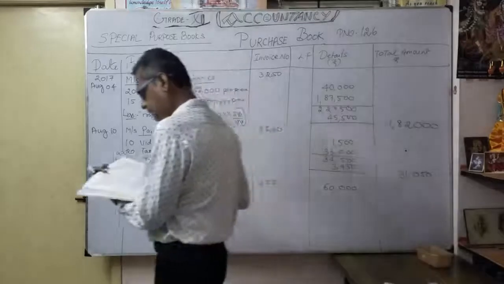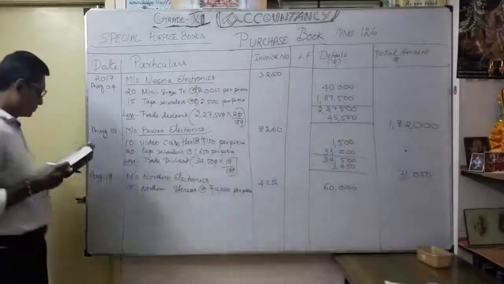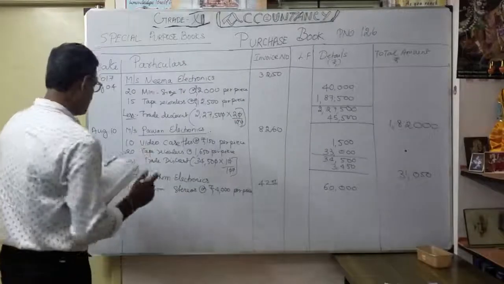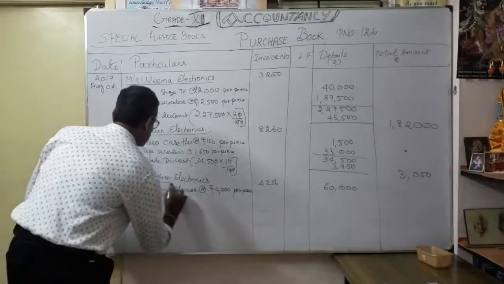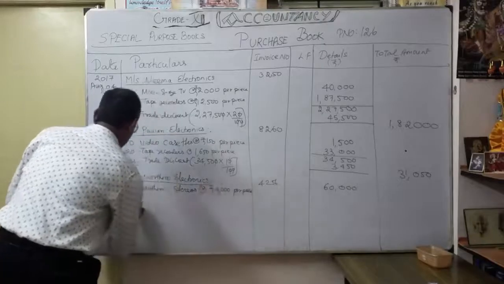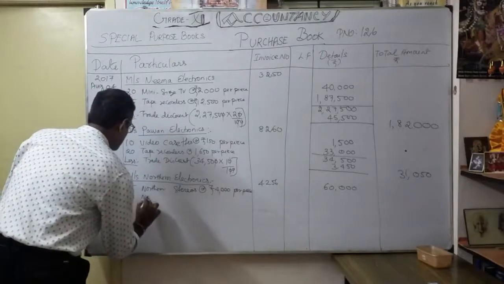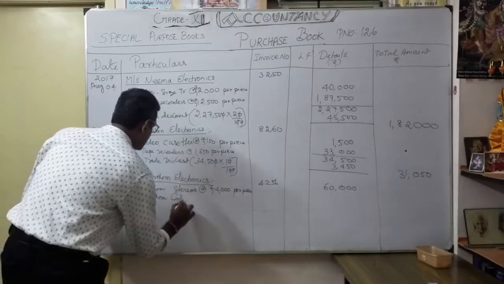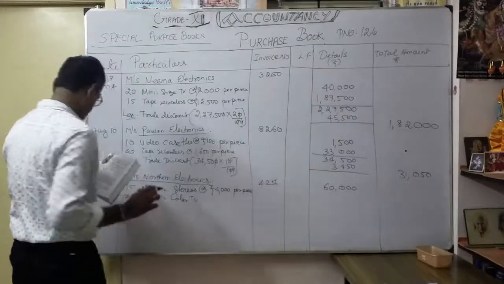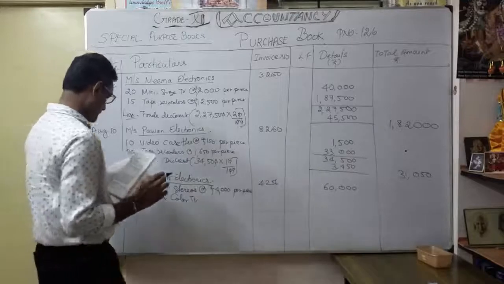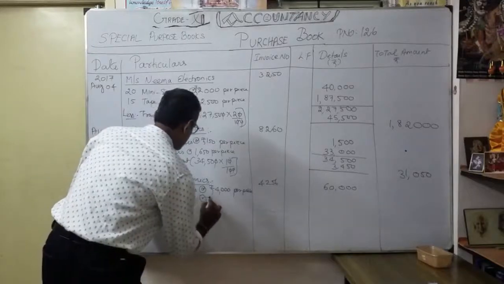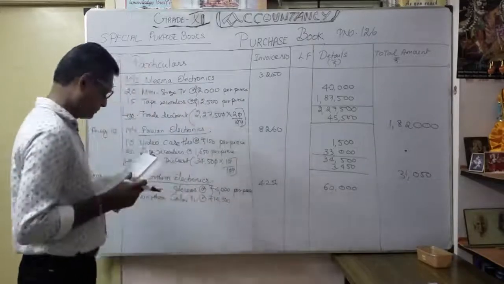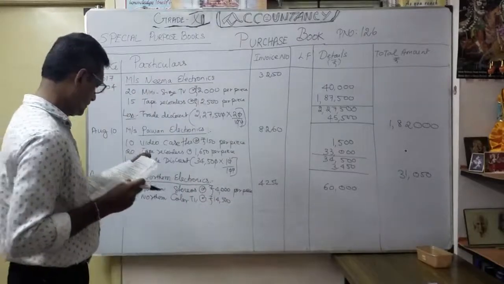Okay. Thereafter, next one is what? 20 Northern color TV. 20 here. But underline this. 20 Northern color TV at the rate of 14,500 per piece.